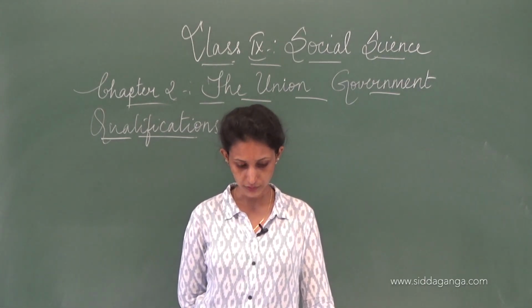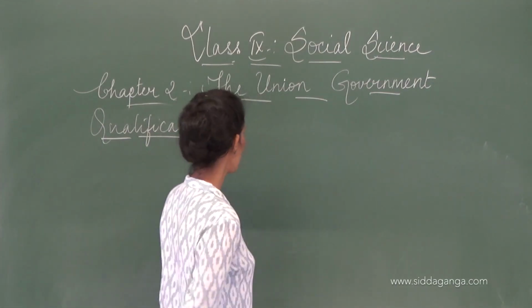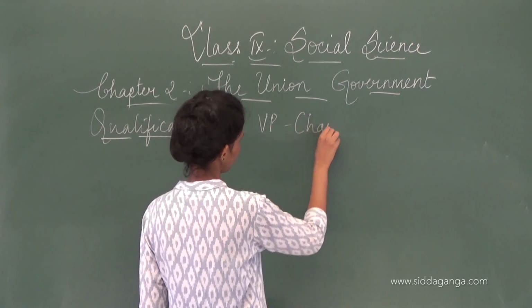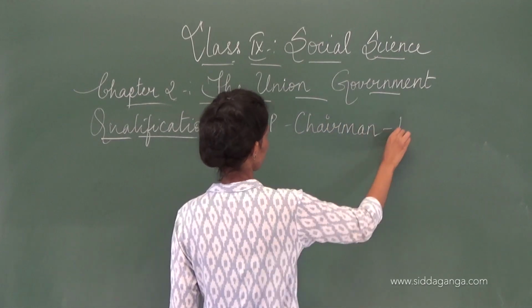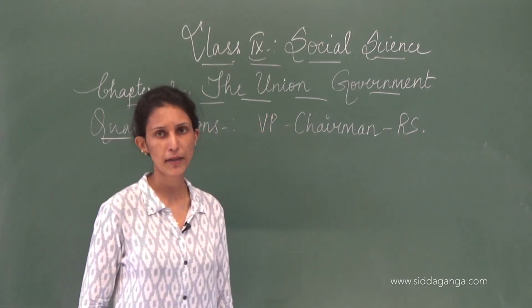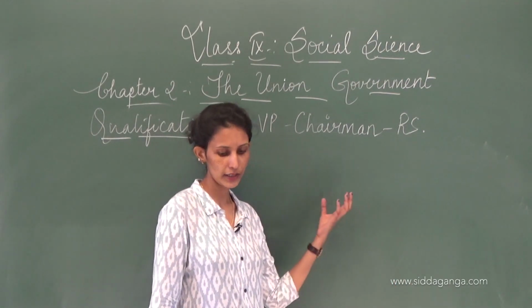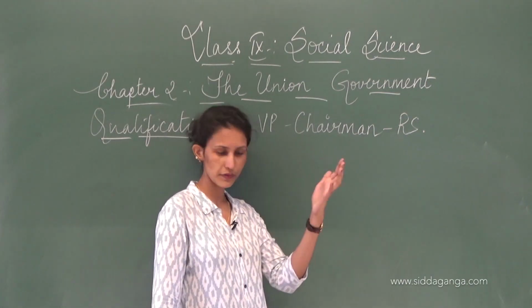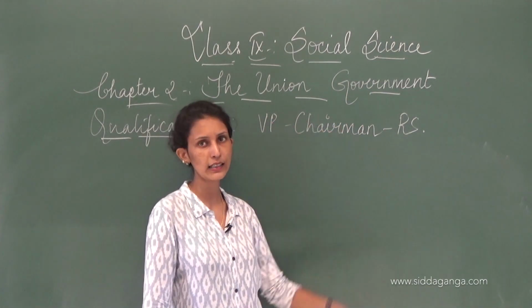Now, the Vice President is the chairman of the Rajya Sabha. The Vice President of the country is the chairman of the Rajya Sabha. Then the deputy chairman is chosen from one of the members, out of 250. One will become the deputy chairman to assist the chairman.